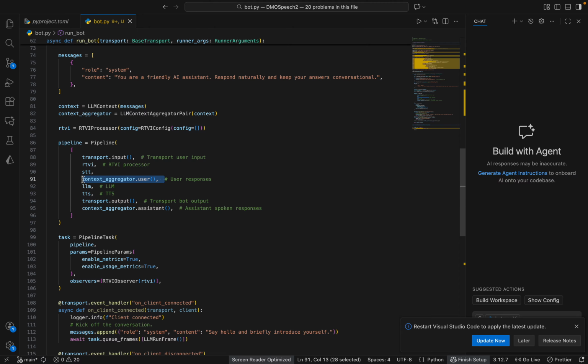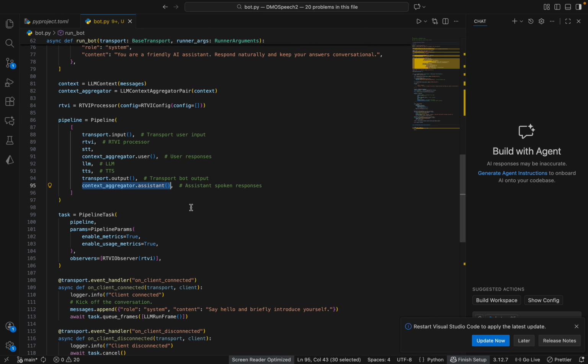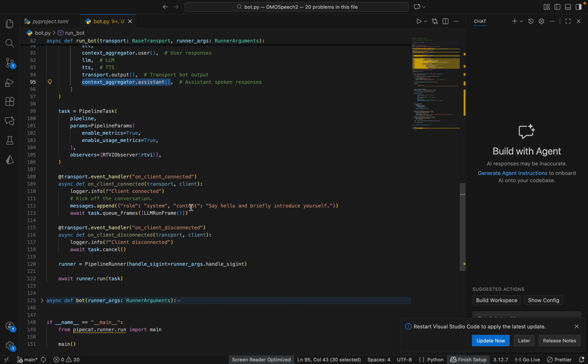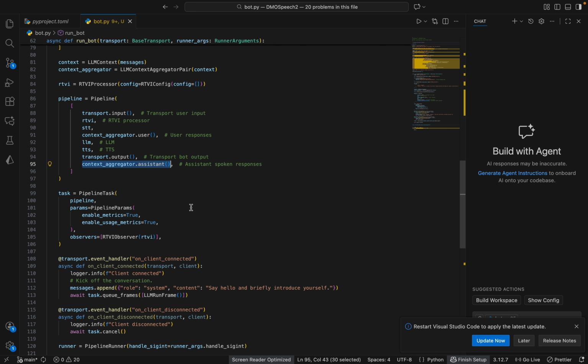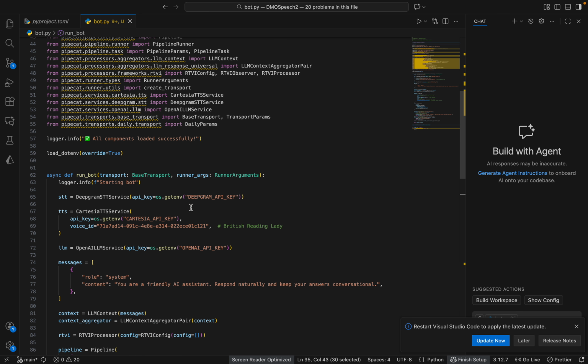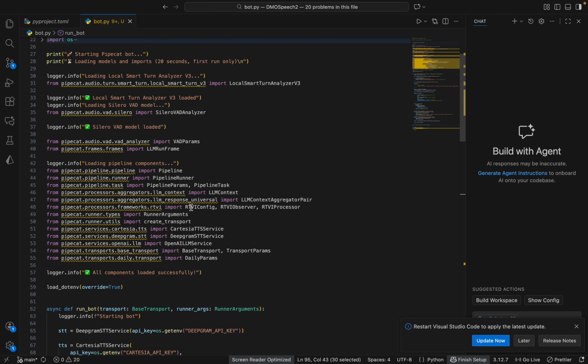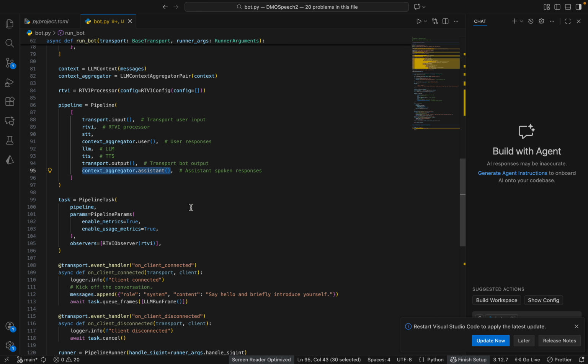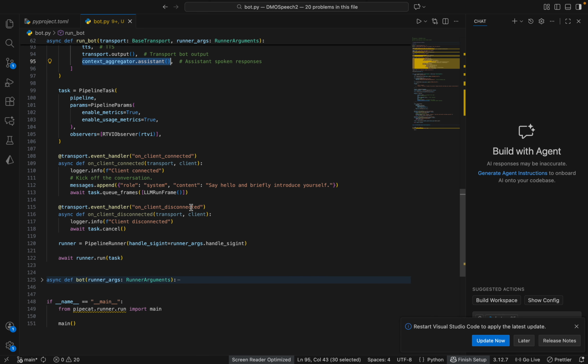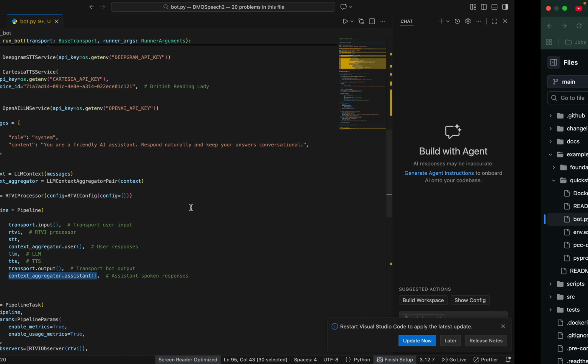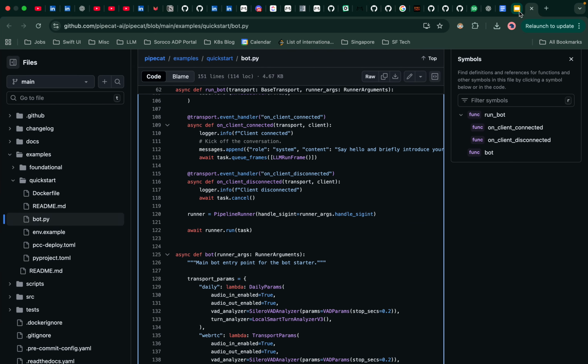In between, it uses whatever user context we have, and later on whatever the assistant spoke, we are sending that information. So this is the one initial example by which we created a simple voice AI agent using the Pipecat pipeline.